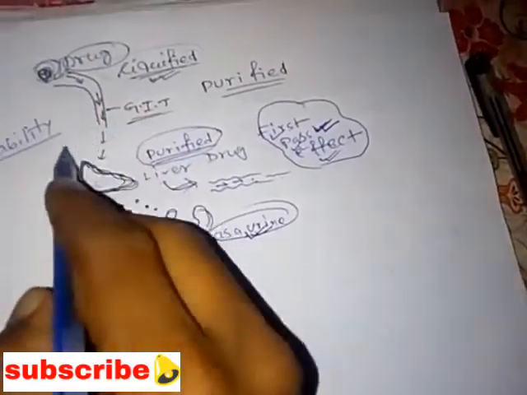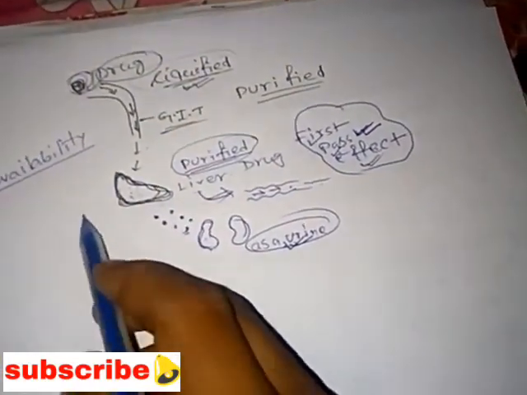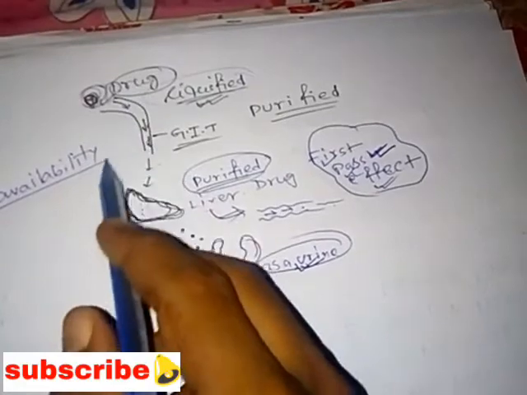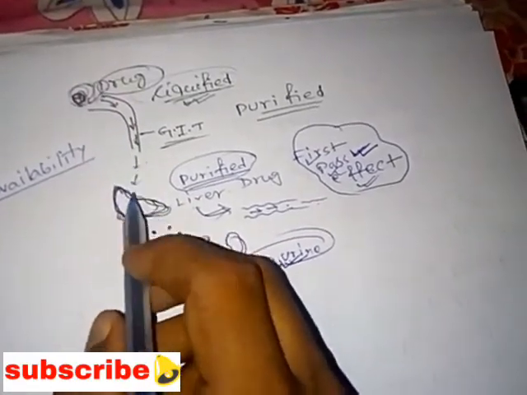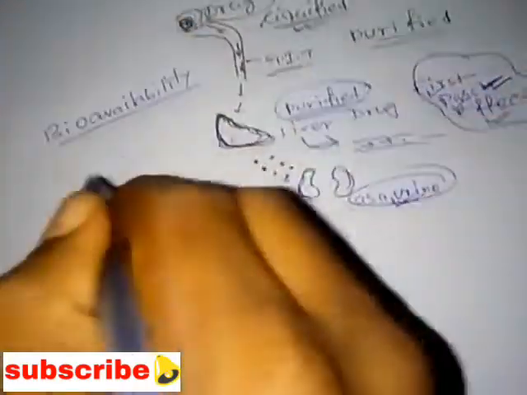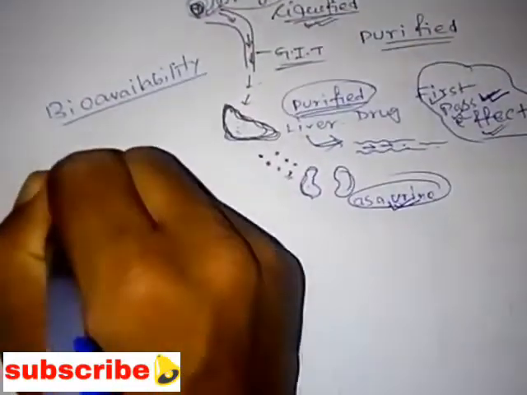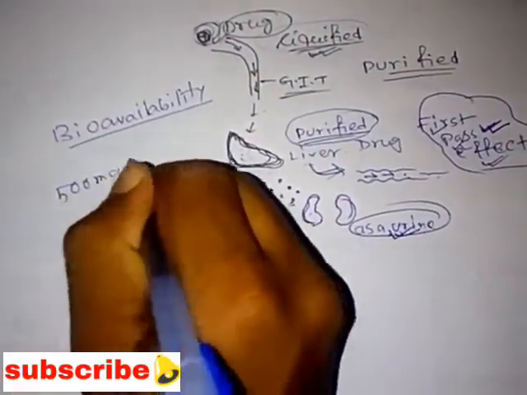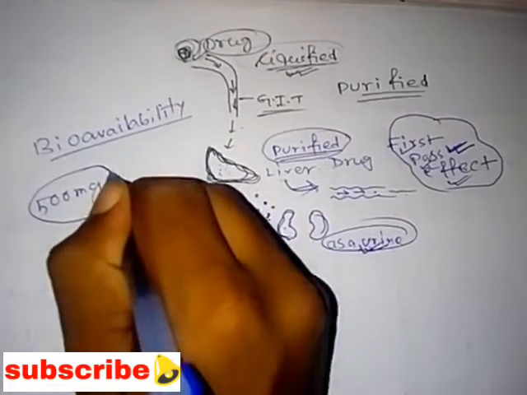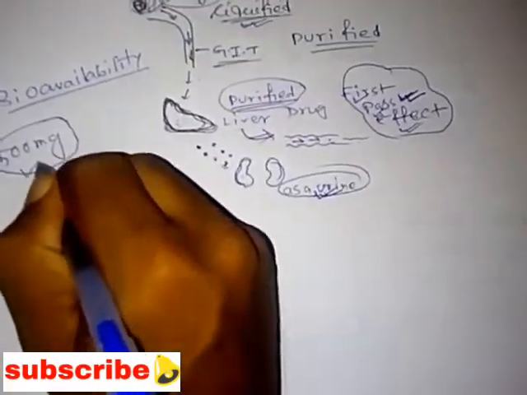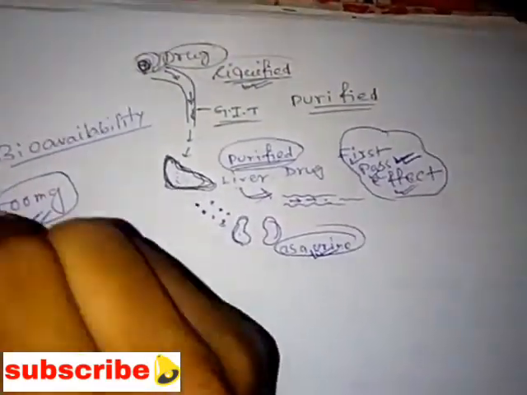Suppose the drug is administered into our body, entering orally. Suppose the drug amount is 500 mg. Try to concentrate on the topic. The drug dose is 500 mg.